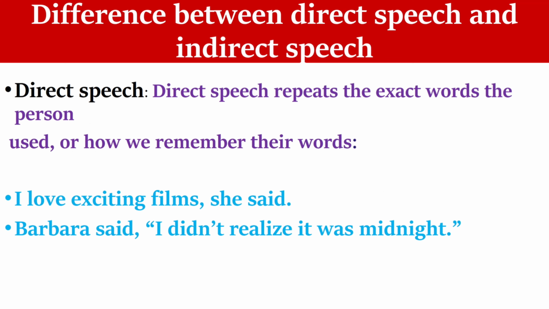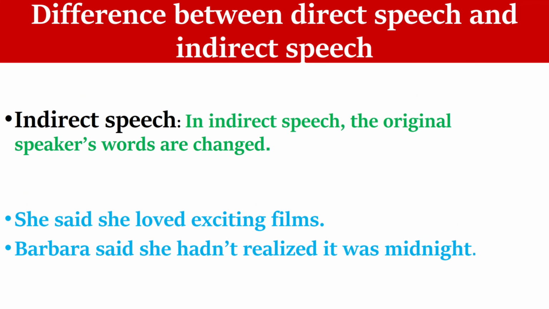Direct speech. Direct speech repeats the exact words the person used, or how we remember their words. "I love exciting films," she said. Barbara said, "I didn't realize it was midnight." Indirect speech. In indirect speech, the original speaker's words are changed. She said she loved exciting films. Barbara said she hadn't realized it was midnight.